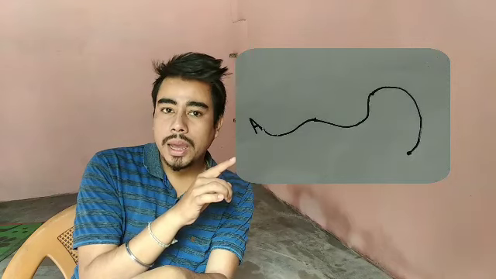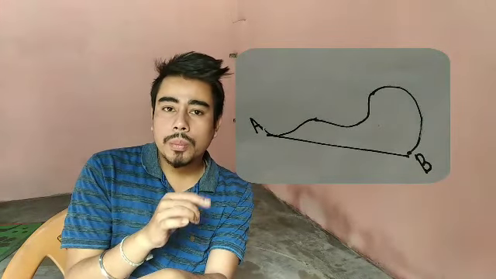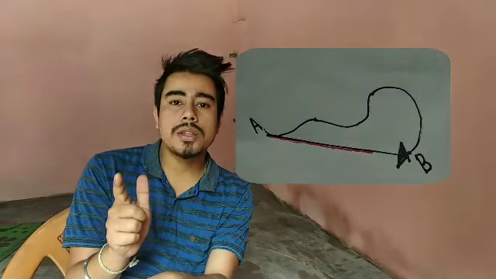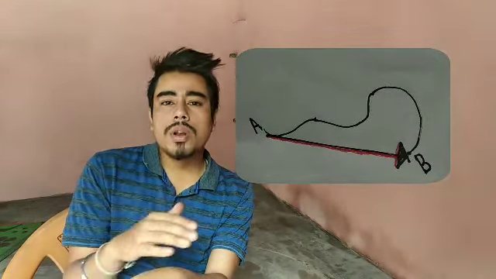We draw a straight line from A to B, and we call the length of this straight line the magnitude of displacement. Now, what we have to do, we have to specify the direction, from which direction the object is moving. We know the object is moving from A to B, so the direction is from A to B. So we have the displacement. Now, what is displacement? It is a vector quantity. Please give attention to this point because every vector quantity is going to be described in this way. That way I am going to describe the displacement.